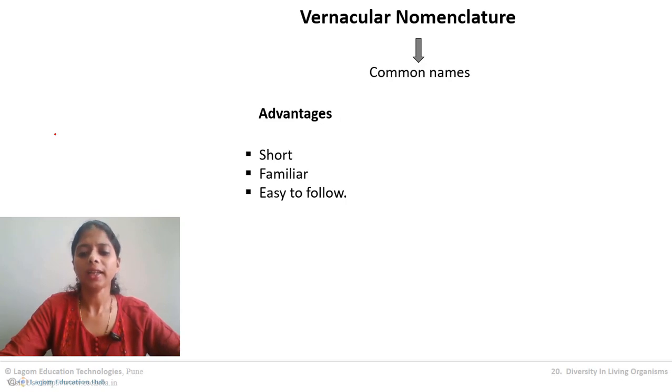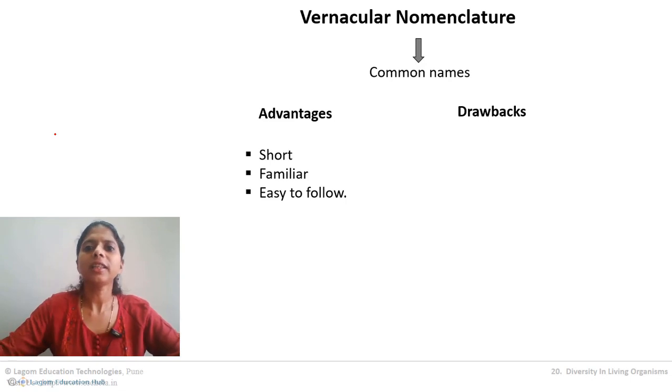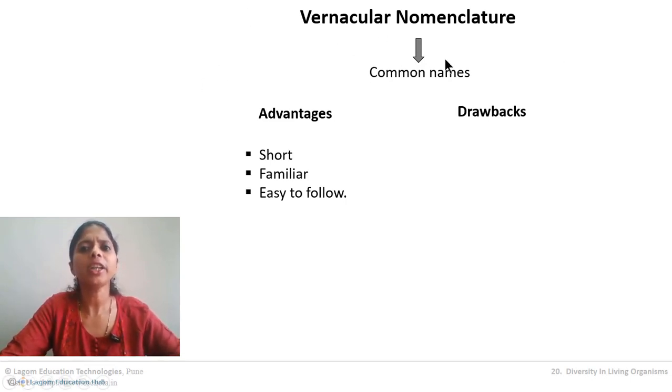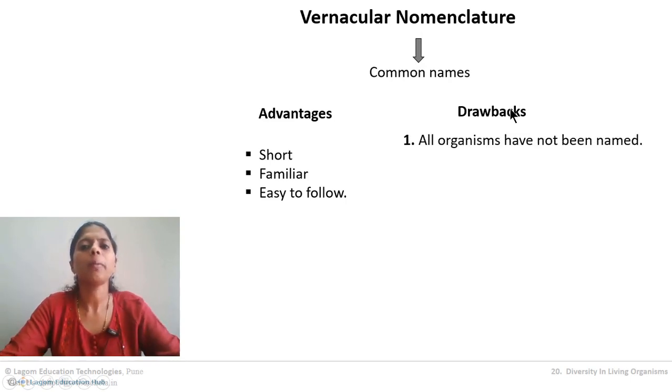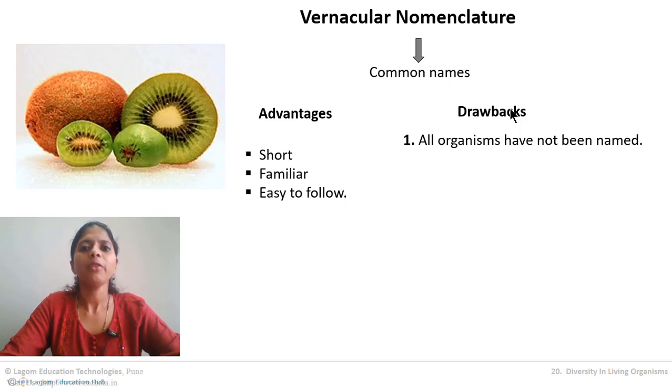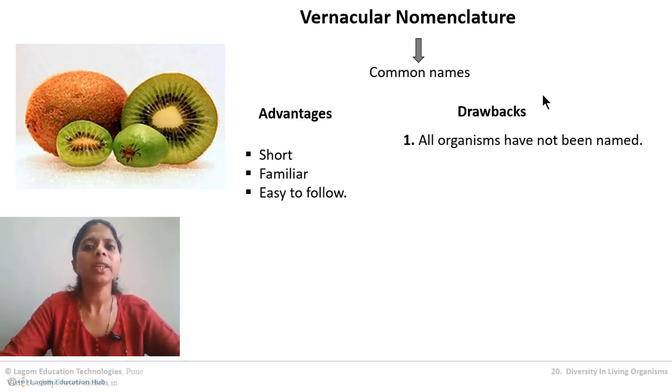On the other hand, it has a number of disadvantages, many drawbacks, when we come to scientific study. For scientific study, these local names, these vernacular names, are very difficult to use. Now let us see the drawbacks one by one. The first drawback of giving a local name is that not all organisms have been named. For example, have you seen the kiwi fruit? That kiwi plant is basically never found in India. So in any Indian language, we don't have a local name for it.